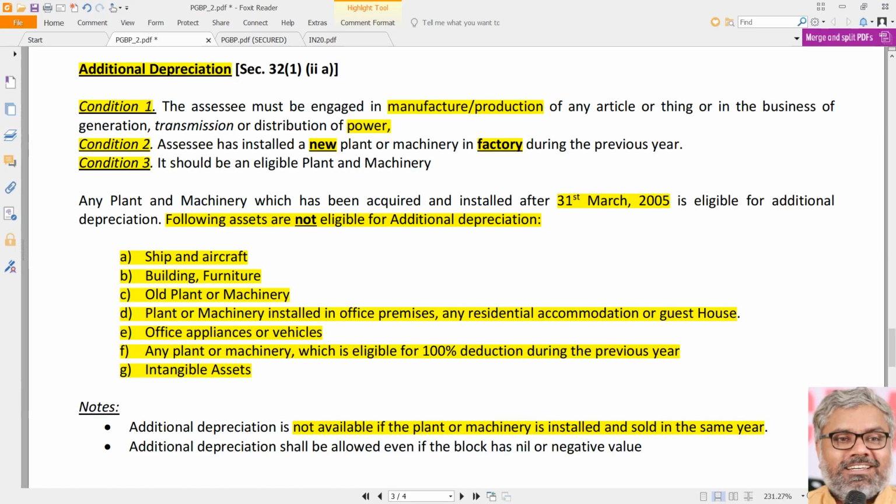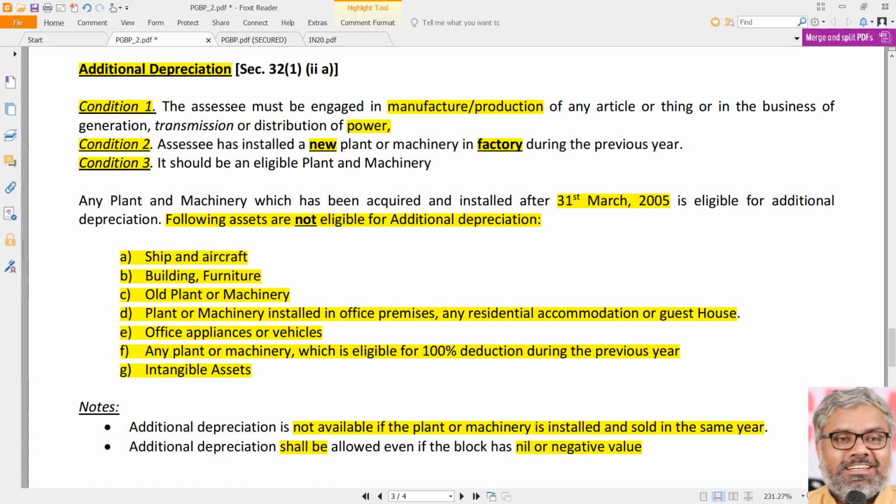And additional depreciation shall be allowed even if the block has a nil or a negative value. That is also another important point. Because additional depreciation is given as an incentive for promoting companies, organizations to buy new plant and machinery, to install new plant and machinery, so that naturally when there is new plant, new machinery and so on, that will generate more employment, more manufacturing will happen. To encourage the manufacturing sector, additional depreciation is given.